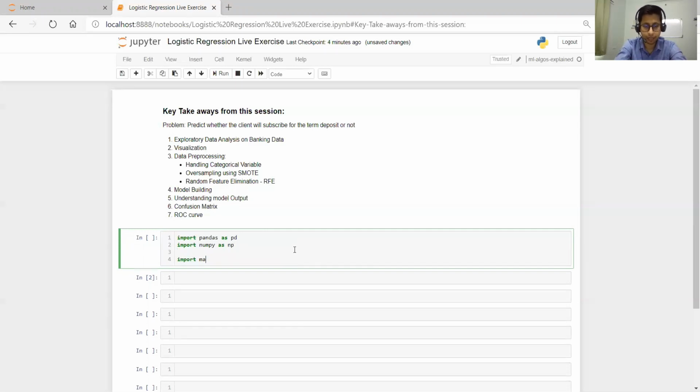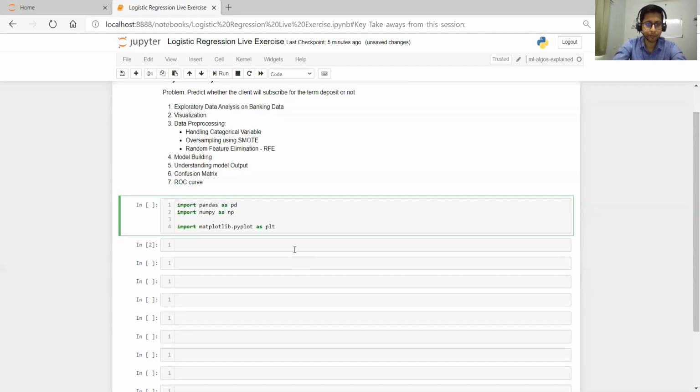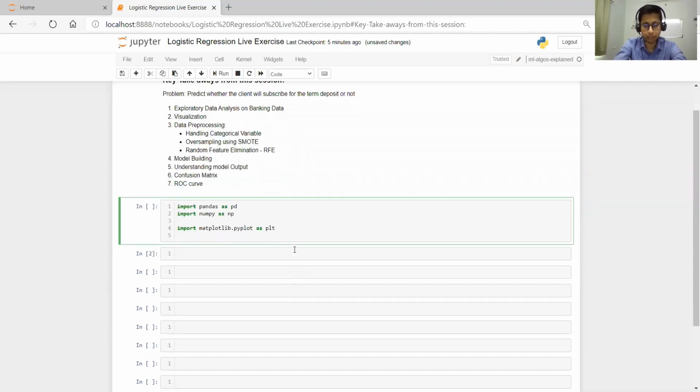Then I will import some libraries for visualization. I'll be using matplotlib.pyplot as plt. Then we need to import the logistic regression model, the classifier.